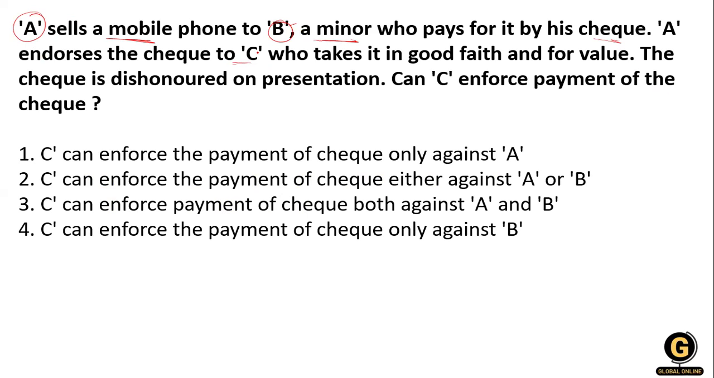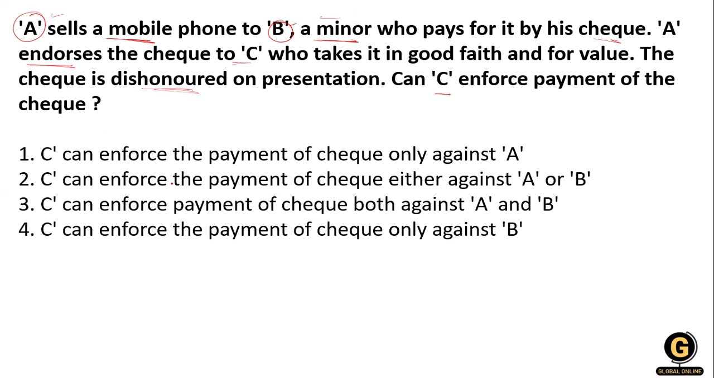C is a person who takes it in good faith and for value. He is thinking that this check is given by A, and A is a major person, so he takes it in good faith. What happened? The check is dishonored on presentation. When he presents it in the bank, the check is dishonored. So C enforces payment of the check. The question is asking whether A is liable for payment of the check, or B is liable to pay the check.